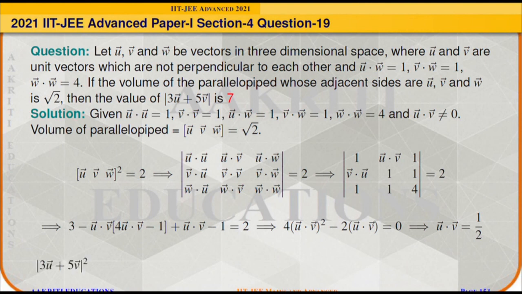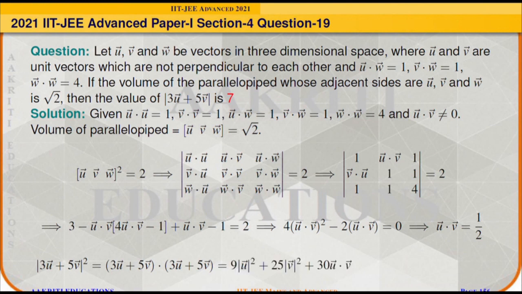Now we need to find the value of modulus of 3U plus 5V. If we take the square of modulus of 3U plus 5V, it will be the dot product of 3U plus 5V with 3U plus 5V.